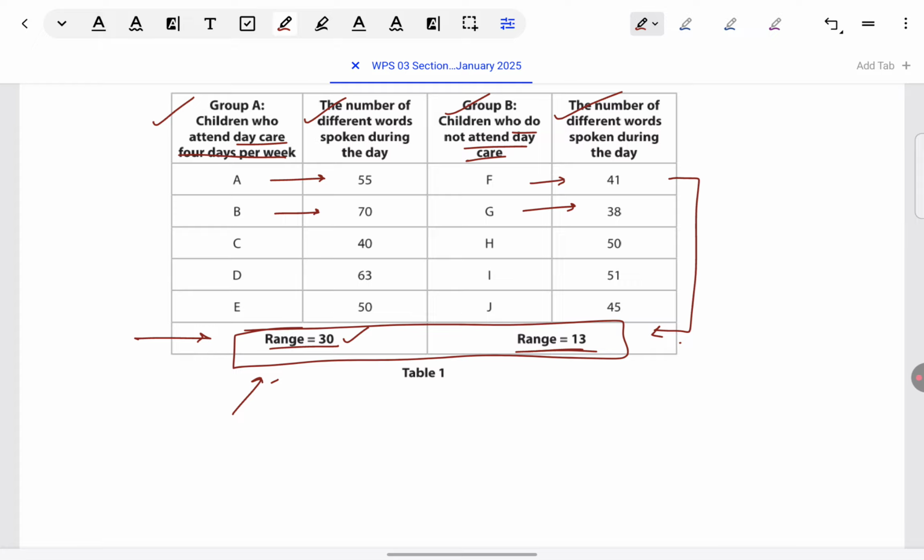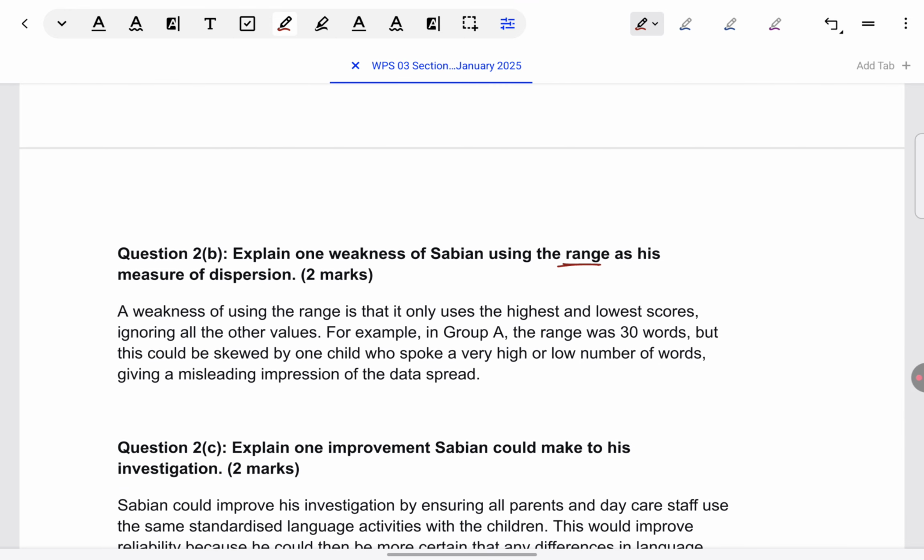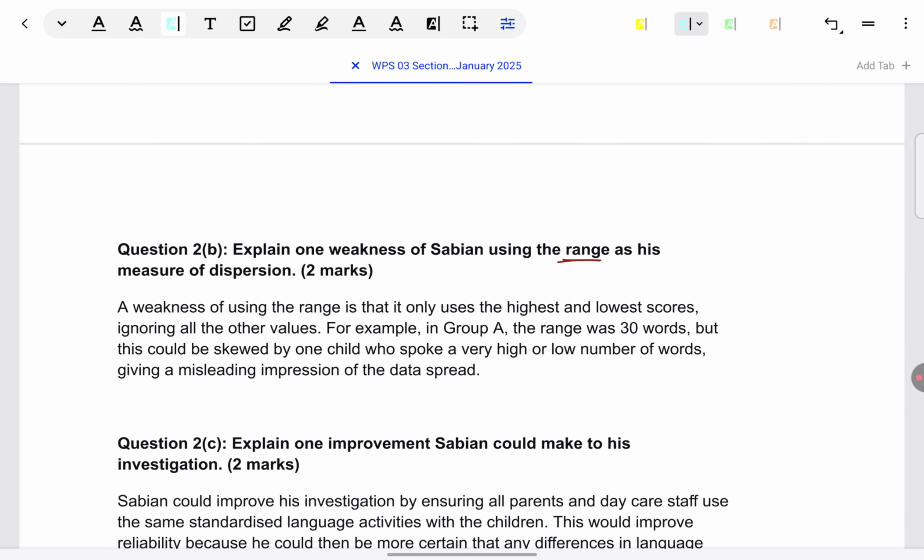If that was the case, in the question paper they would have just given you the range instead of giving every individual score. Those scores are significant. So make sure to take a look at them, just understand what is given before coming to the question. So now let's look at the question. Explain one weakness of Sabin using the range as his measure of dispersion. For this one strength, one weakness type of questions, as we've seen previously, these are AO3. Standard format: name the weakness, link it to Sabin's situation, that's all.